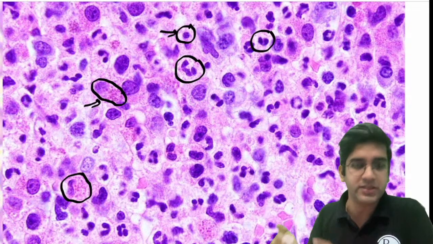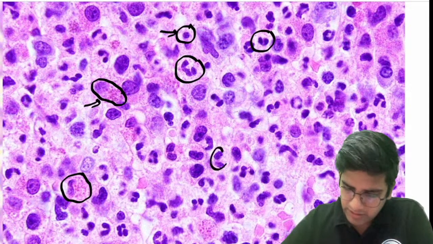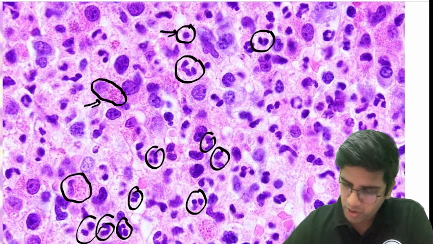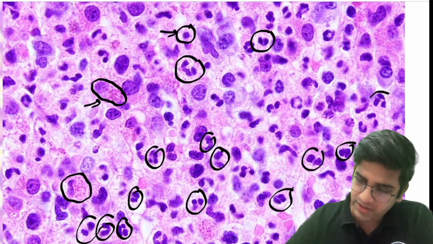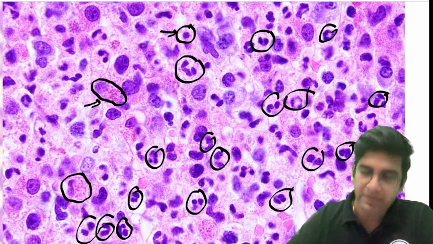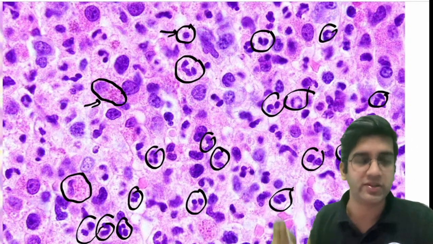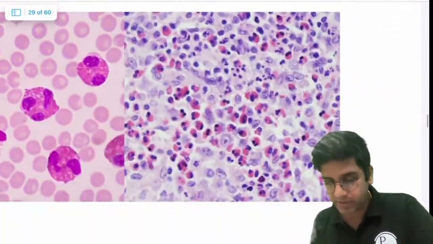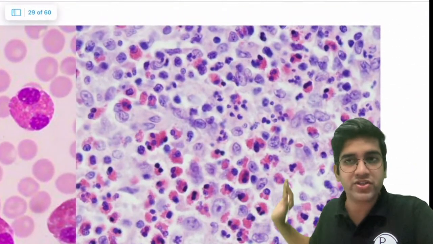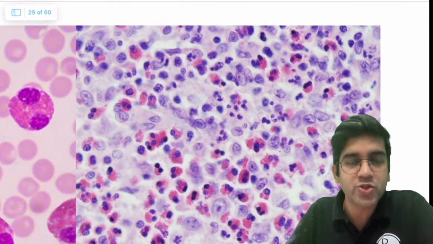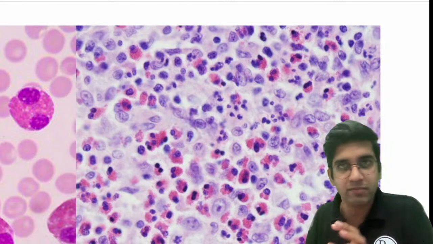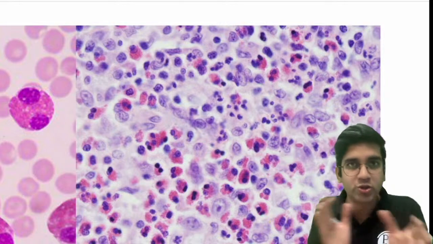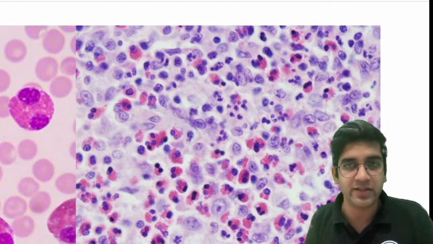I'm going to go with a predominant cell. If I look at this, I can see lots and lots of neutrophils. Whatever I'm circling now, all these are neutrophils, right? So if predominantly I'm having neutrophils, I'm going to go for acute inflammation. That's all. Okay. Now let's look at this image. Tell me what you're seeing predominantly here. So always don't go for facts as white and black. In medicine, nothing is white and black. It will always be there, this also, that also. I'm going to go with the predominant thing here, fine?